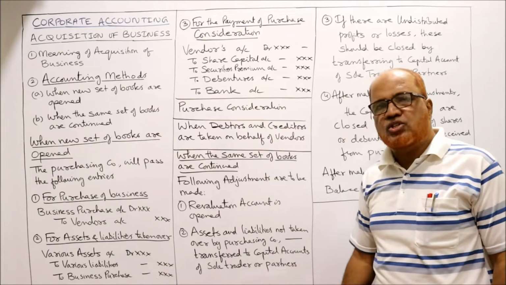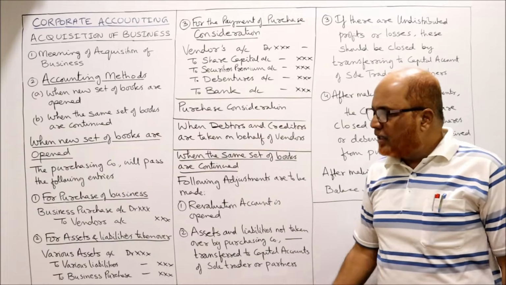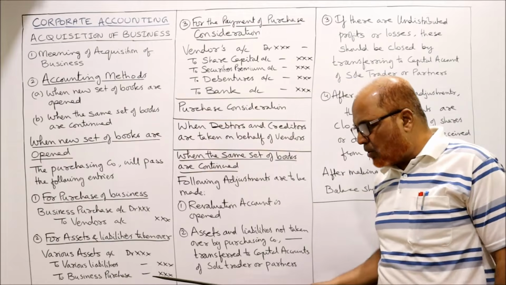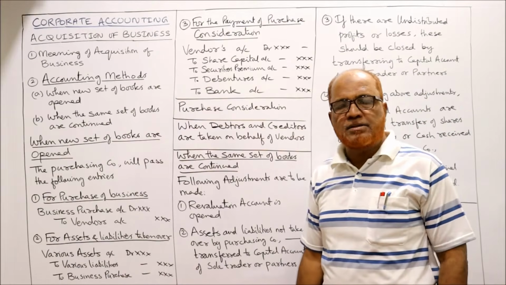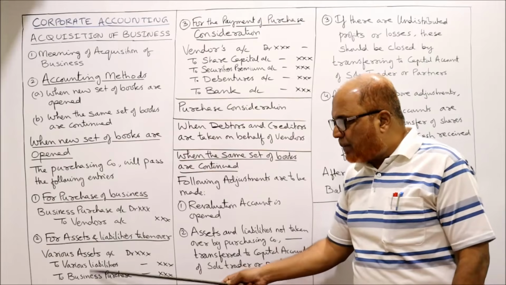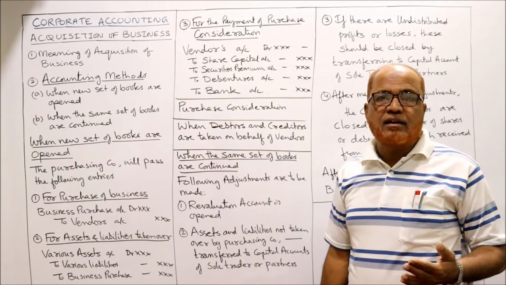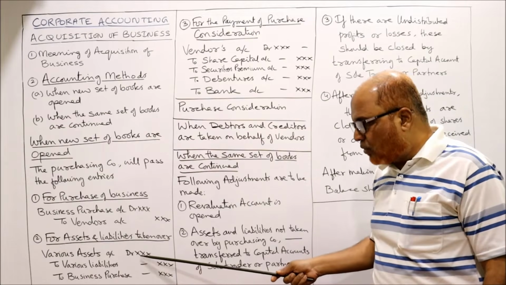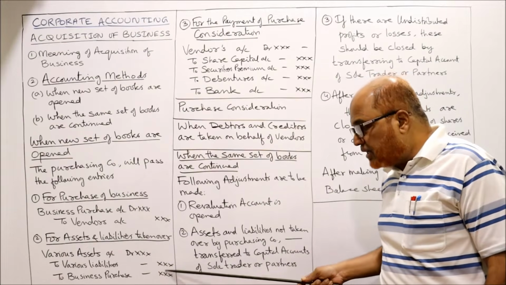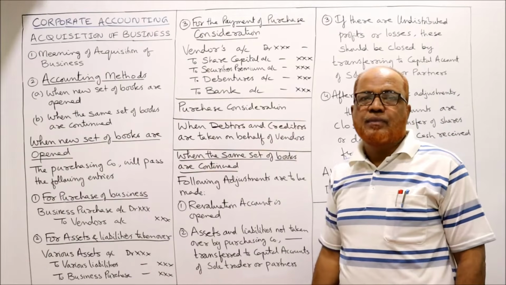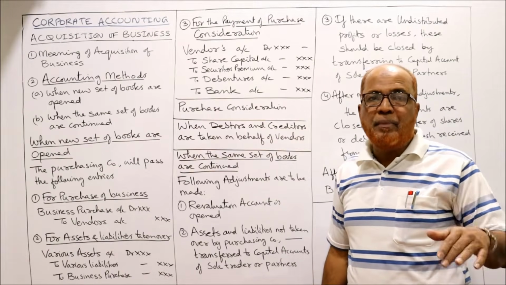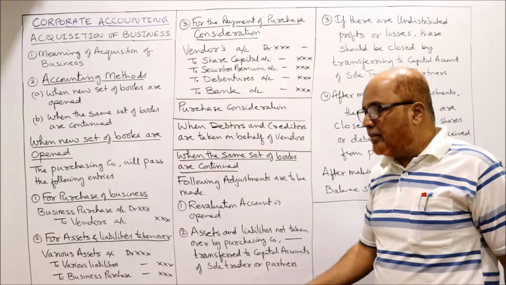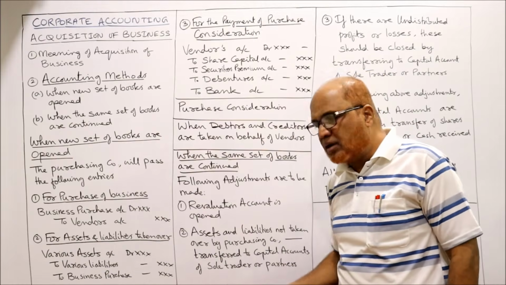Then business purchase account will be credited. In the first entry, business purchase account was debited. Now in the second entry, business purchase account will be credited. Business purchase account will get closed. After passing this entry, you may find that debit side will be more and credit side will be less, or credit side will be more, debit side will be less. The total may not be equal. In that case, you'll get the balancing figure. That balancing figure may appear either on debit side or on credit side.